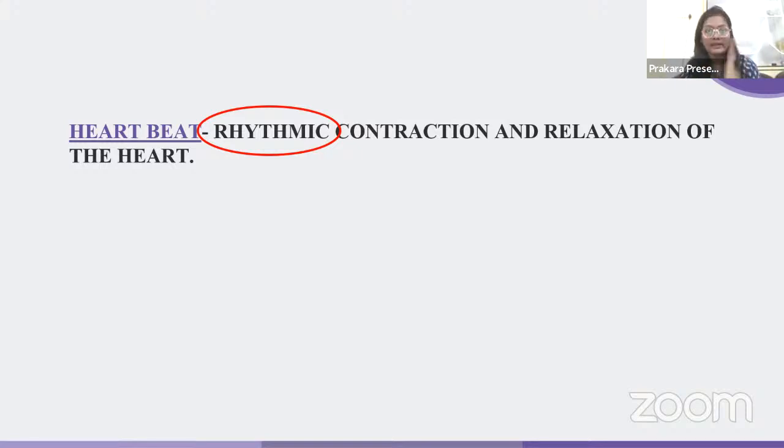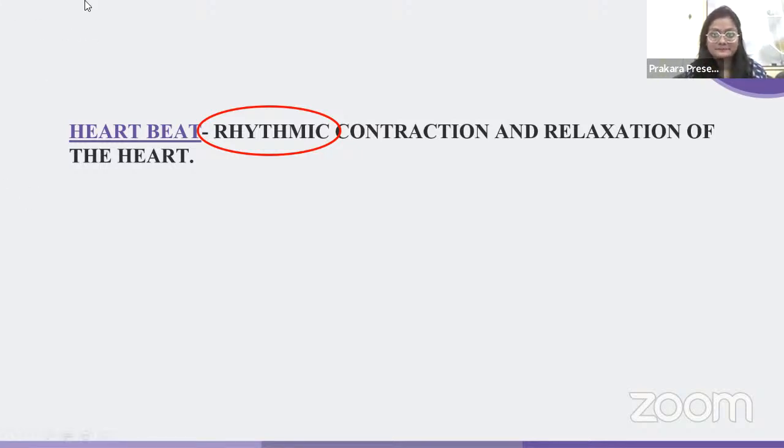There should be one relaxation followed by one contraction, again one contraction, again relaxation. Are you understanding? Contraction, relaxation. That is the periodical, or rhythmic, process in which the heart has to beat. So heartbeat is a rhythmic contraction and rhythmic relaxation of the heart.